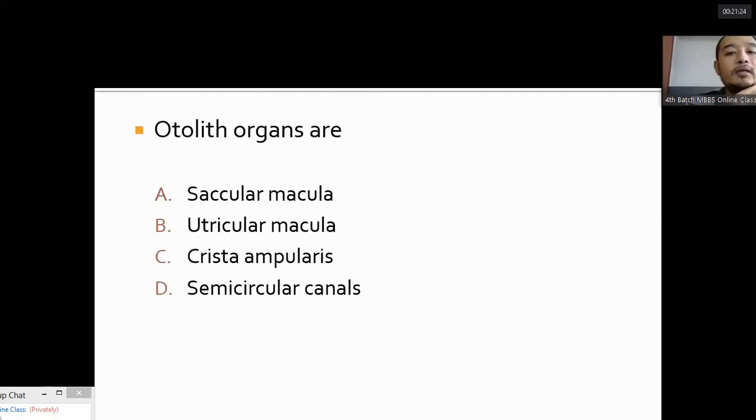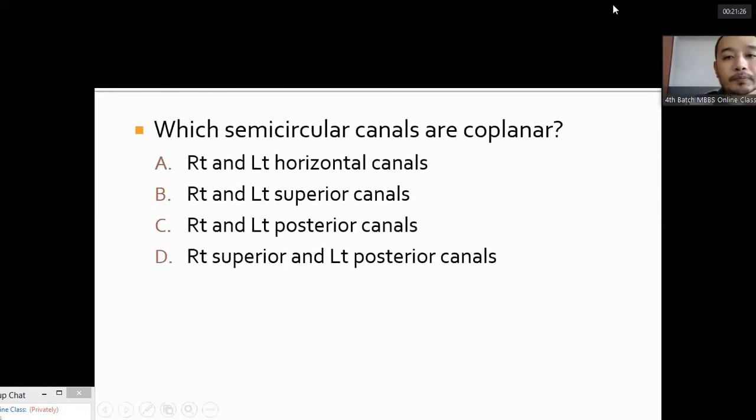Which semicircular canals are coplanar? Okay, another question from Shreya. Is only the posterior semicircular canal affected in BPPV? No, the answer is no. Both the lateral semicircular canal and the anterior semicircular canal are also affected in BPPV, but most commonly, more than 80% is the posterior semicircular canal. And this Epley's maneuver is just for posterior semicircular canal BPPV. We have other maneuvers for lateral and anterior semicircular canal BPPV.